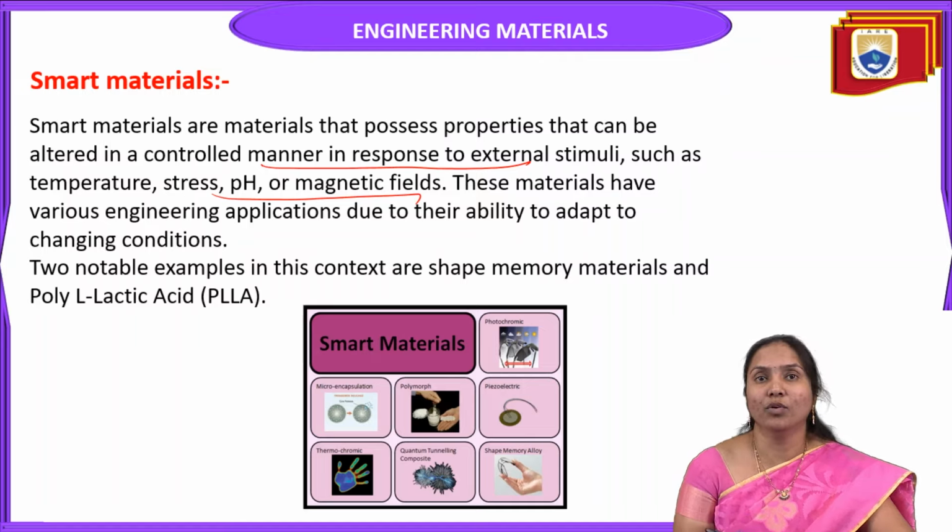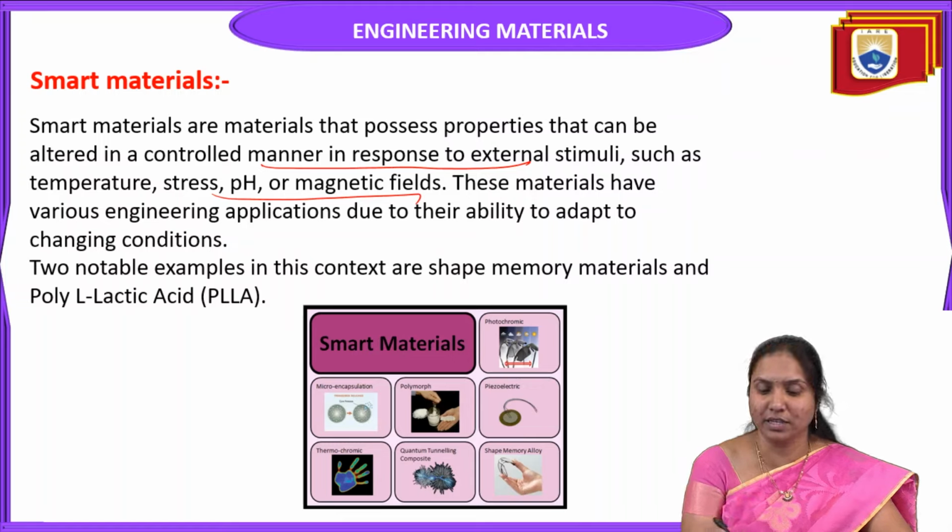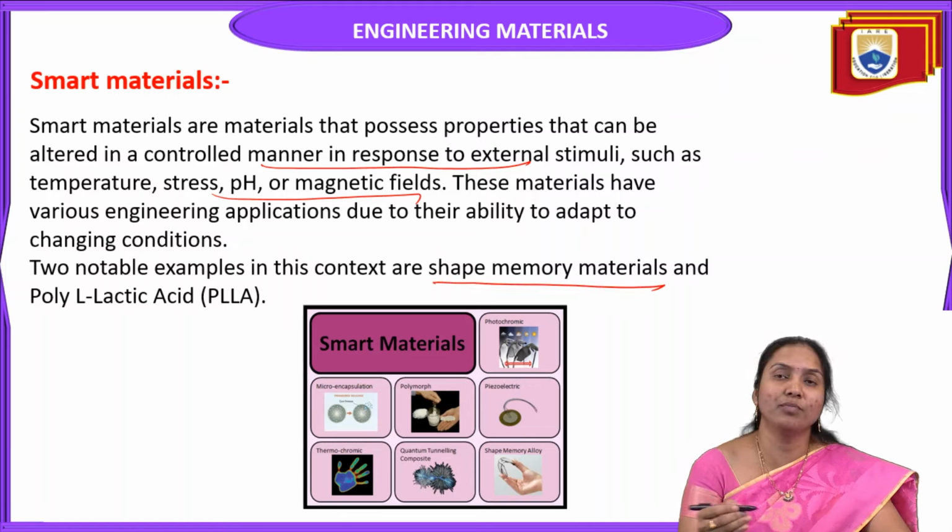Most important among smart materials are shape memory materials. The best example of a shape memory material is polylactic acid, PLLA. It is a type of smart material.